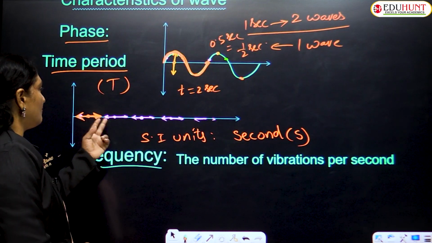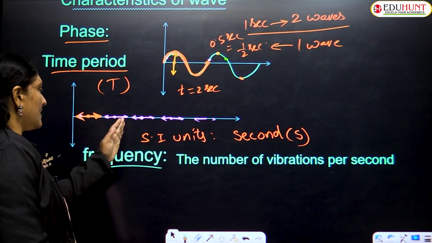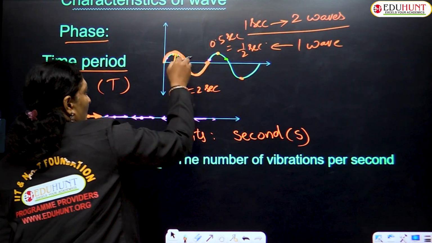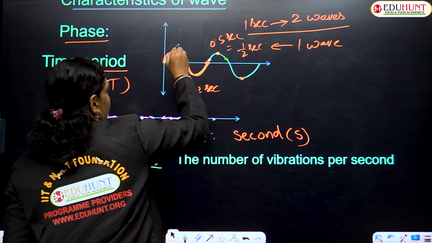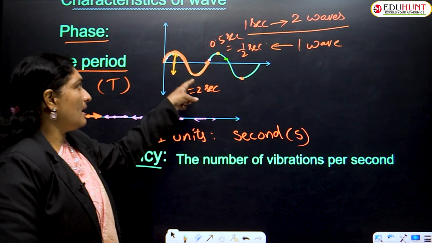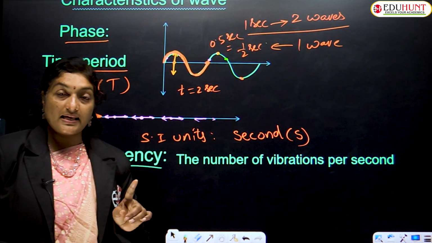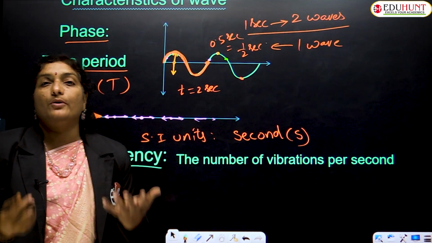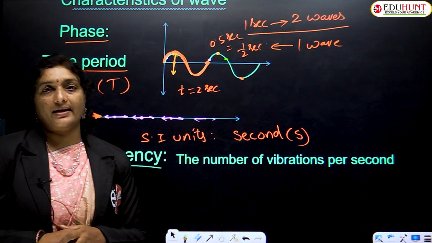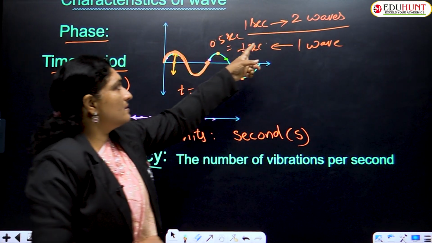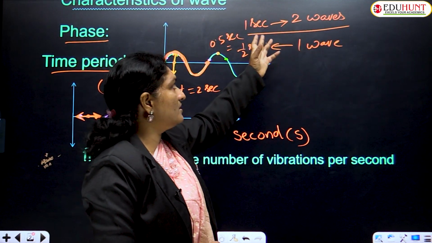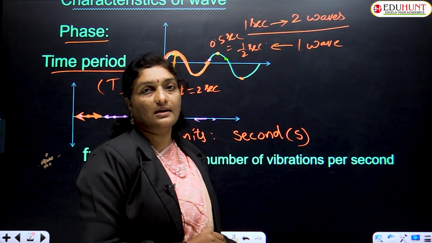So this is a number of vibrations. The particle starts from the mean position, goes to the extreme position, then the other extreme, and comes back to the same mean position: one vibration. So this is a wave. The wave goes to one extreme position, again the mean position, to the other extreme position, and again to the mean position. So one complete wave. So in 1 second, how many such waves have been produced, or how many cycles or vibrations take place, is defined as your frequency. In this case, 2 waves are produced in 1 second, so 2 waves per second is the frequency.